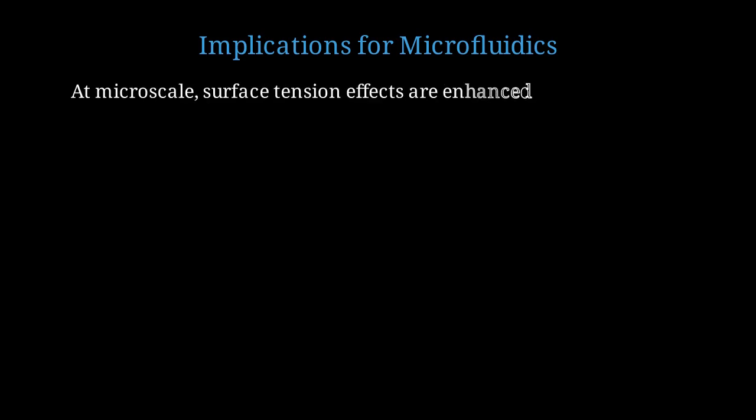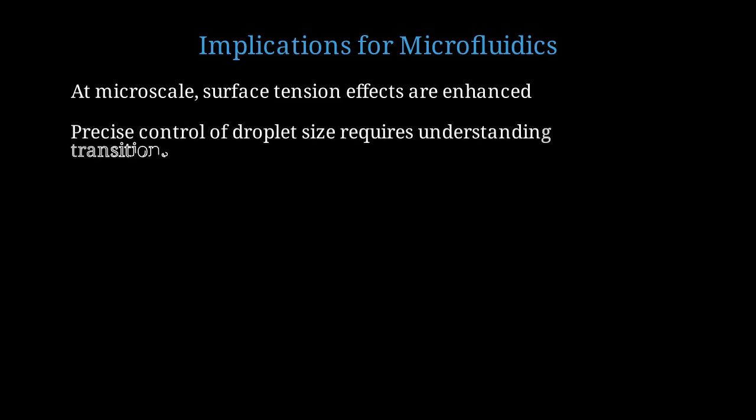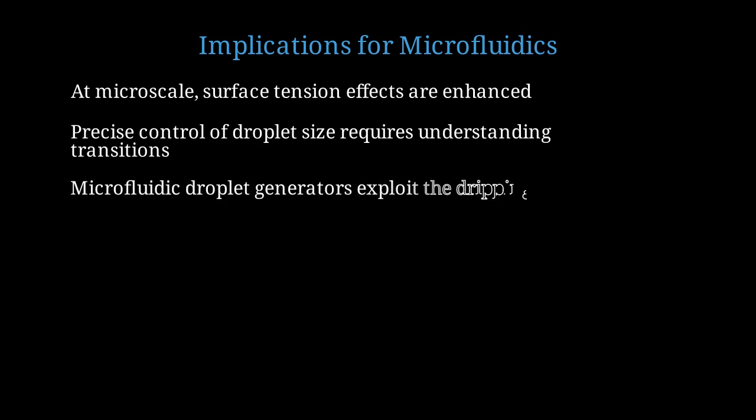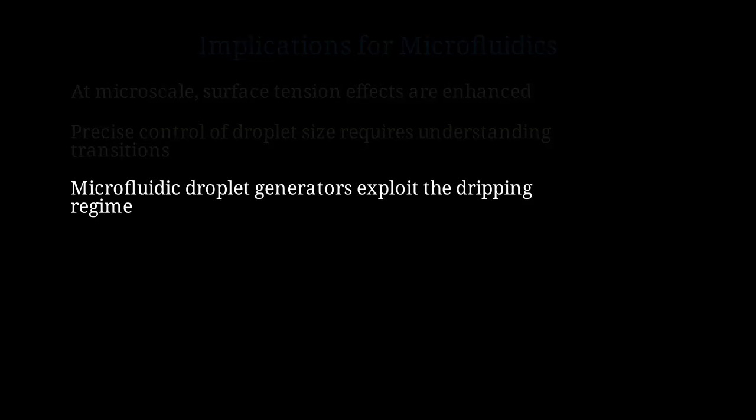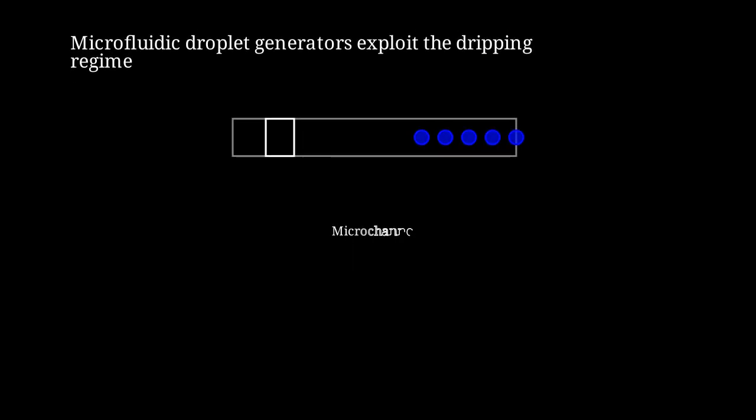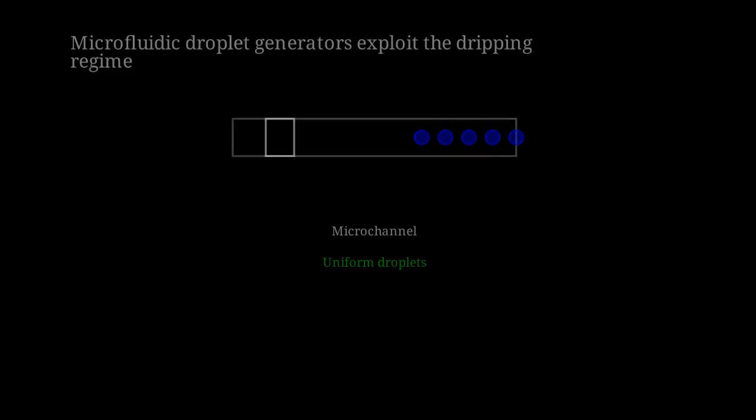At the microscale, surface tension effects become more important because the bond number decreases. Precise control of droplet size in lab-on-a-chip devices requires a detailed understanding of these regime transitions. Many microfluidic droplet generators intentionally operate in the dripping regime to produce monodispersed droplets. Microfluidic channels can generate highly uniform droplets by carefully controlling the flow rate in the dripping regime.